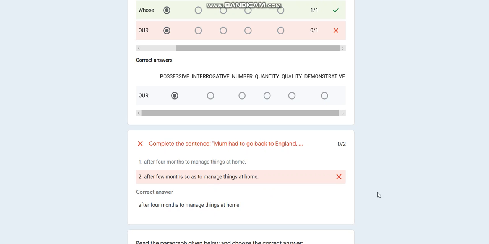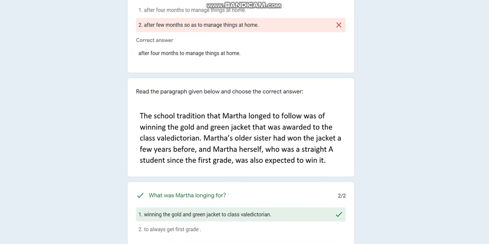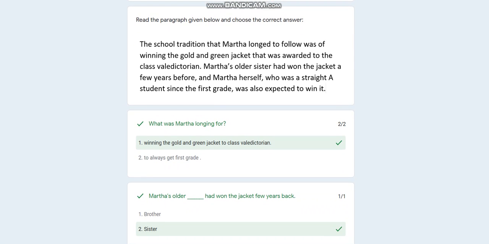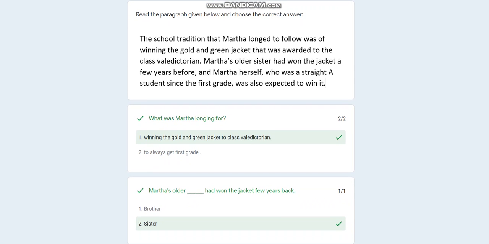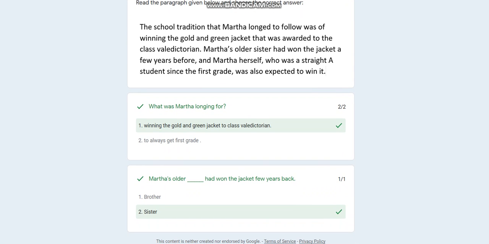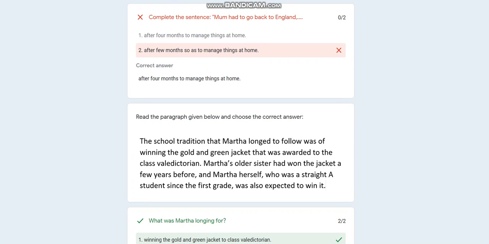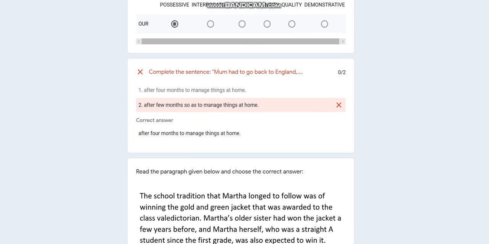Then I have a paragraph which I have to read and answer the question, and on the basis of that they'll give me right or wrong. This question carried 2 marks, and as I got it correct, they have given me 2 on 2. This is how I have performed, and they have even shown me the wrong answer with the correct one.